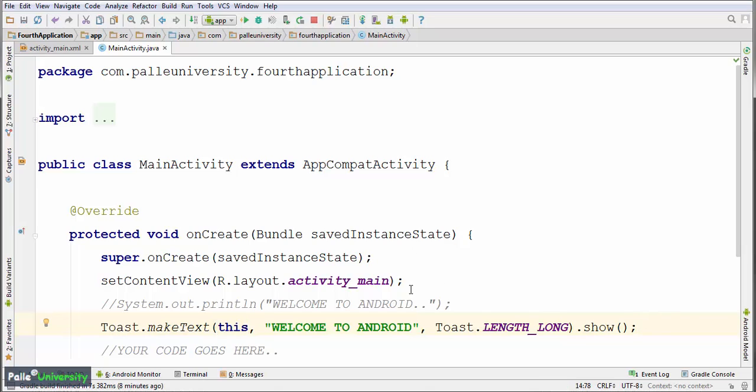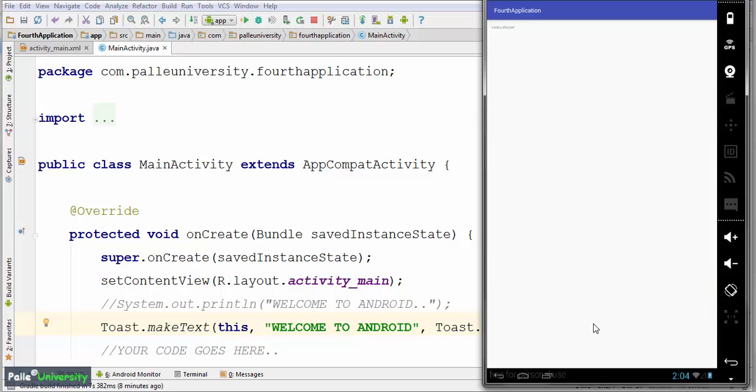So let me run this application. Mostly when you run the application, the Toast message will always be displayed at the bottom of your screen, roughly at this location. Whether you run on the real phone or on the emulator or on Genymotion, the Toast message position is always fixed at this location. It will look like a small pop-up window which will display this message for 4 seconds and immediately it will vanish or disappear. Let us observe this.